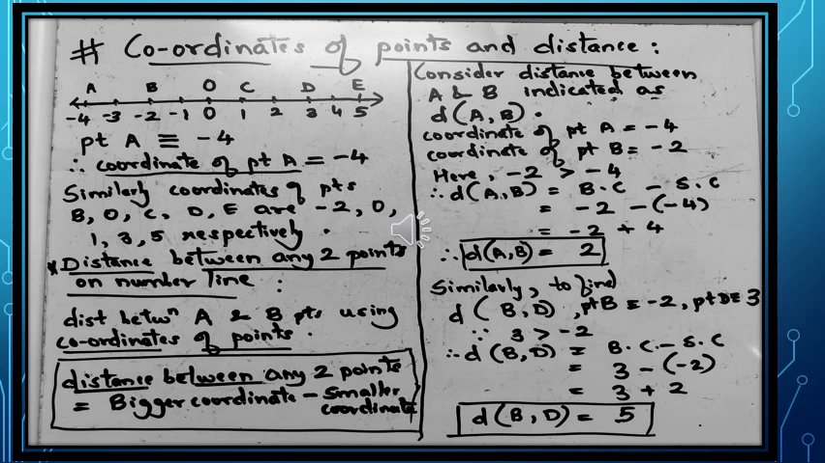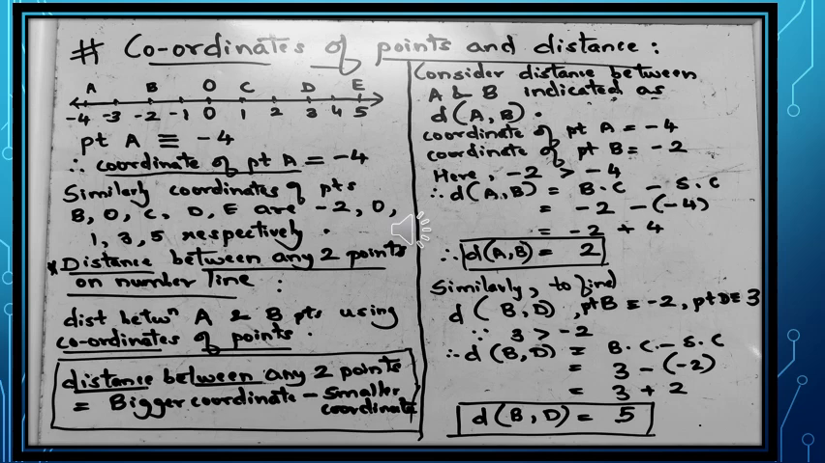Now let us move to how to find the distance between any two points on the number line. The distance between any two points on the number line can be found by using the formula: bigger coordinate minus smaller coordinate, as highlighted in the figure. The distance between any two points can be calculated even by counting the number of units between the two points. But still, we prefer using the formula. We cannot just go on counting. So we prefer using the formula for calculation purposes, and this is the easiest formula.